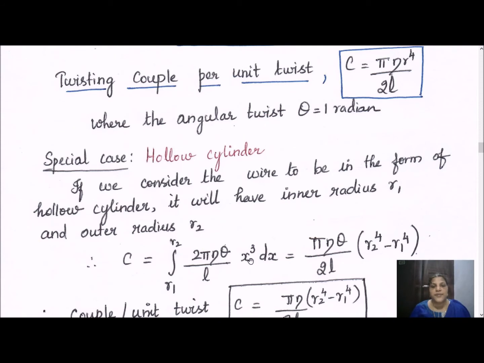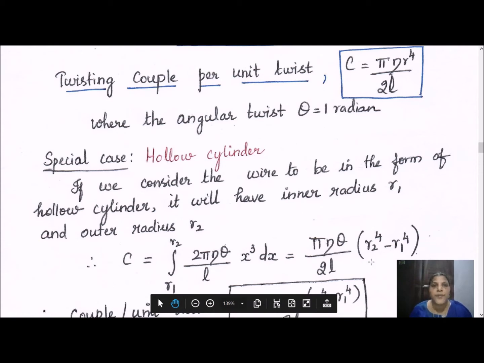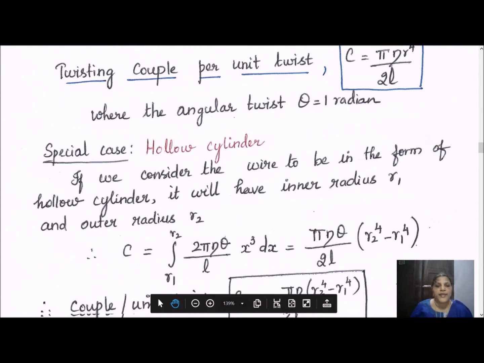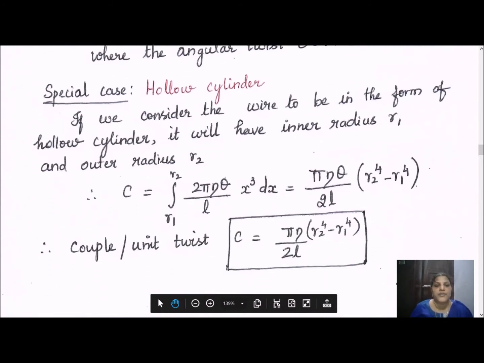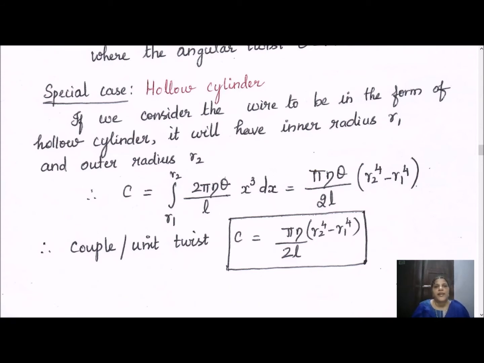So for this r power 4, when you apply these limits, you will have pi eta theta by 2L into r2 power 4 minus r1 power 4. So this is the final value for twisting couple per unit twist of the wire. This is a special case whenever the radius differs.